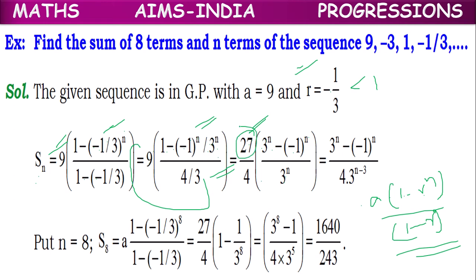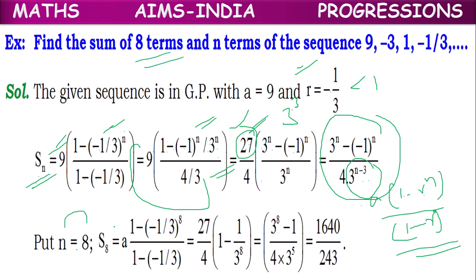This 27 we can write as 3 cube. If 3 cube comes down, it will become 3 power -3. And instead of this 27, we can write 3 power n minus 3. So this is the formula for sum of n terms. And we have to find the sum of 8 terms. So n equal to 8. So we have to find S8.